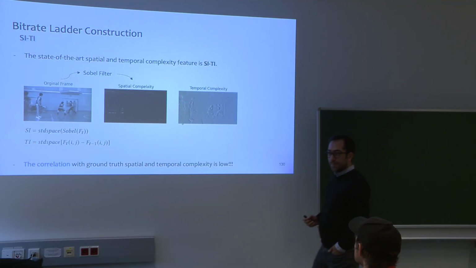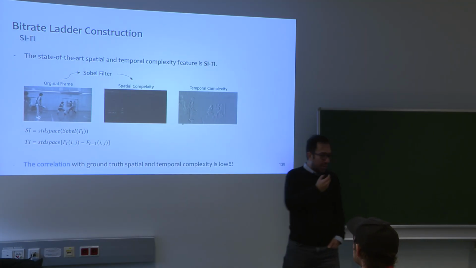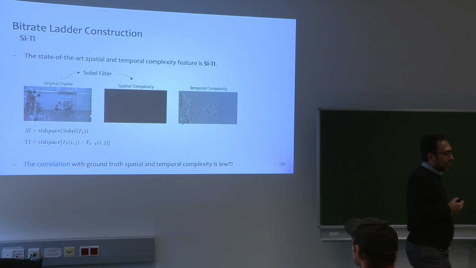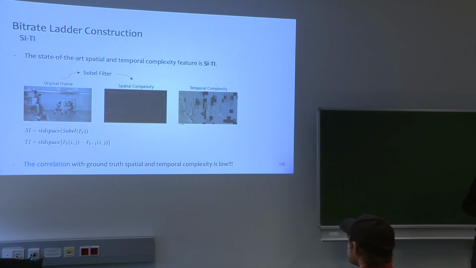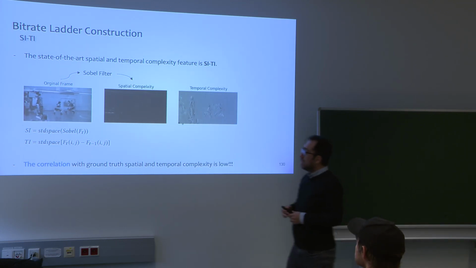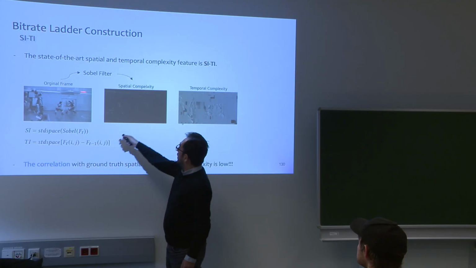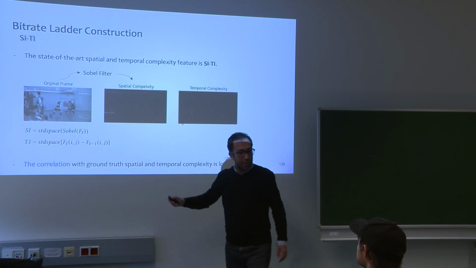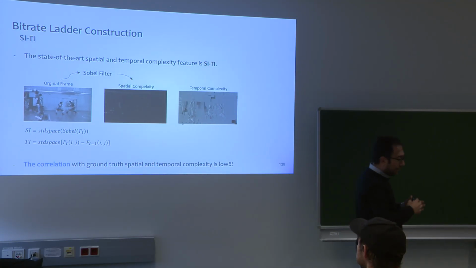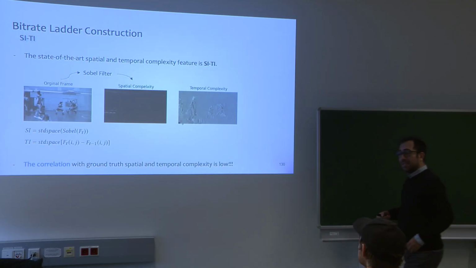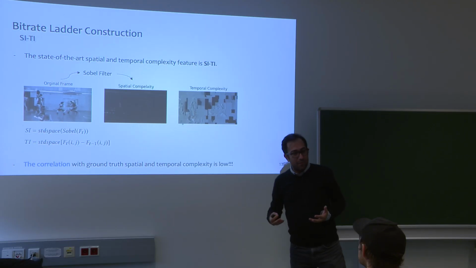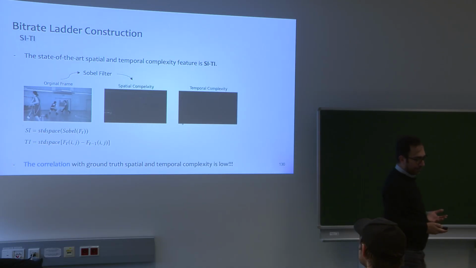How do we do this? We started with one standard called SITI, Spatial Information and Temporal Information. What it does is find only the edges of the objects in the video, and it says that if the number of edges is huge, that image is more complex, right? But we showed that this is not very well correlated with what we want to predict.